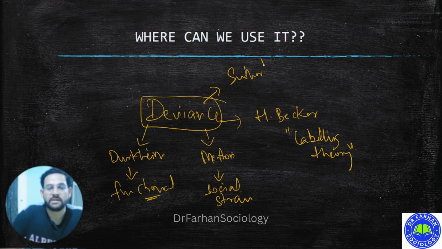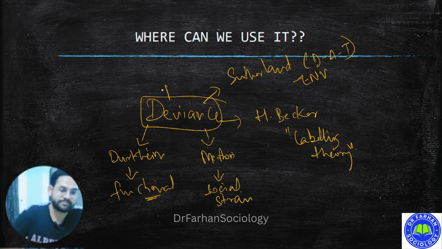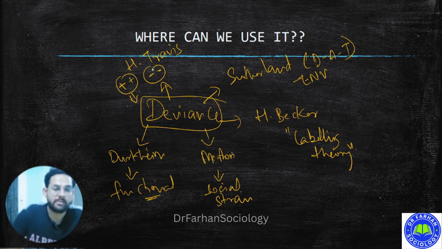On the other hand, there is a sociologist called Sutherland. He has given a theory called differential association theory, that deviance is produced by the environment. And then there is another sociologist, Travis Hirschi. Travis tells us that in any society, if strong bonds are there, weak deviance will be there. If weak bonds are there, high deviance will be produced. For example, migrant labor have weak bonds, so they are likely to commit crime and deviance. In tribal societies, they have strong bonds, so they are less likely to commit crime.